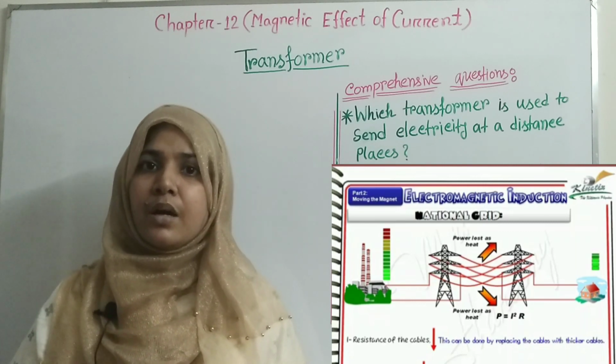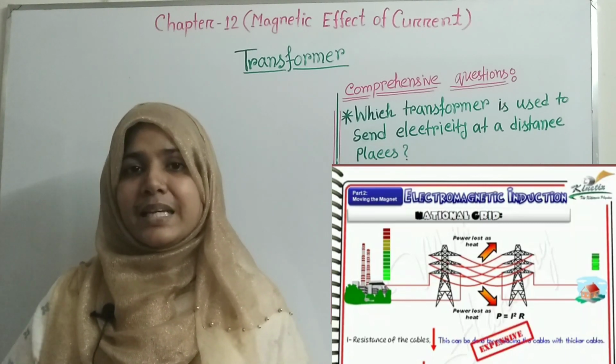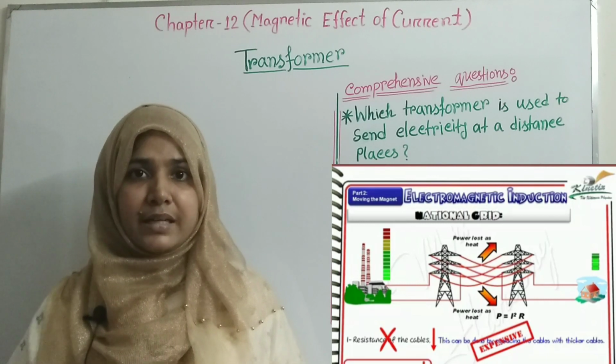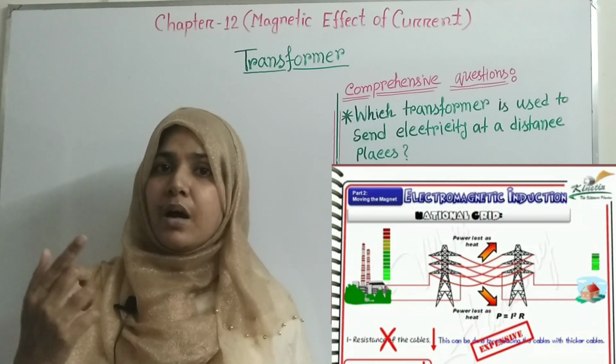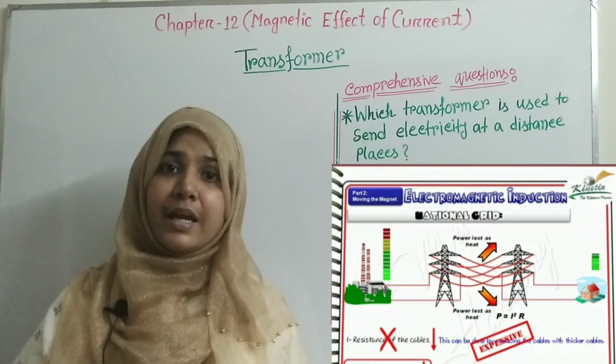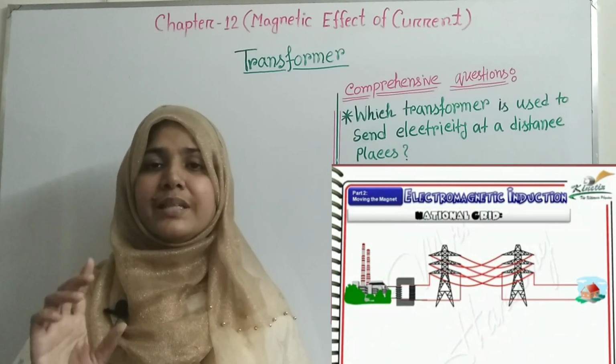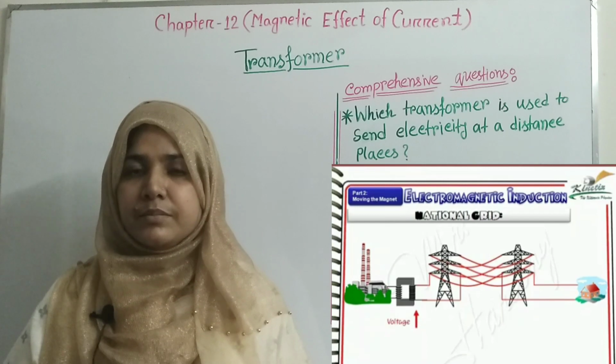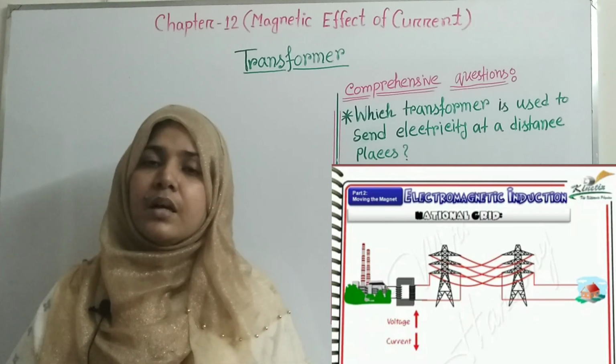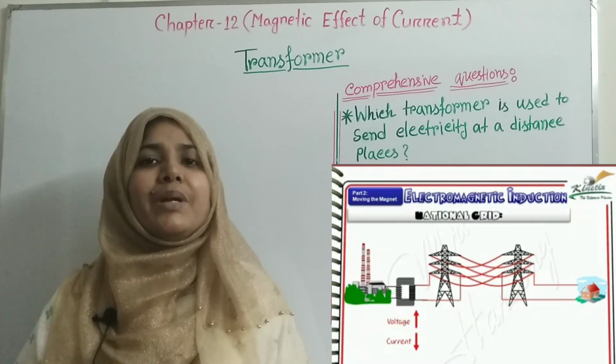As a result, when we send electricity a long distance at high voltage, the current will have lower strength, so in that case the system loss will be less.